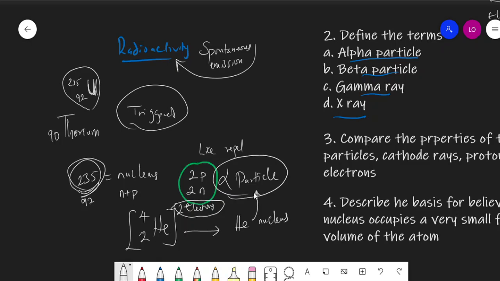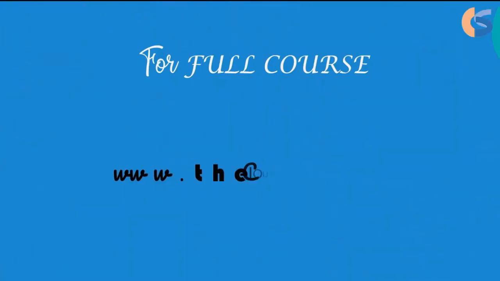So it's going to be positively charged, because there's no electron with a negative charge to counterbalance the effect of the two protons' positive charges. That's why in a magnetic field it tends to be deflected to the left. So this is what the alpha particle means.